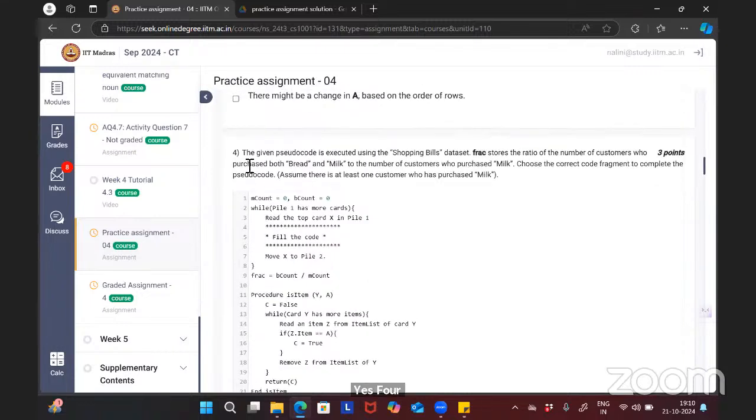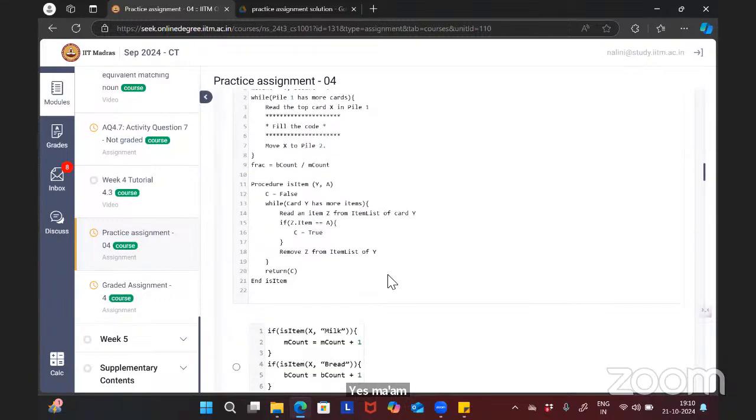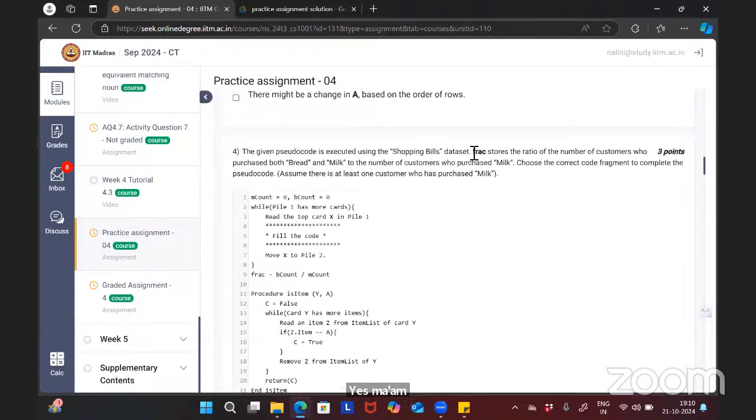This is a very simple question. The pseudocode is given. You must have already gone through this question, right? So what option did you think is correct? What does this fraction store? Fraction is nothing but the ratio of the number of customers who purchase both milk and bread to the number of customers who purchased only milk.